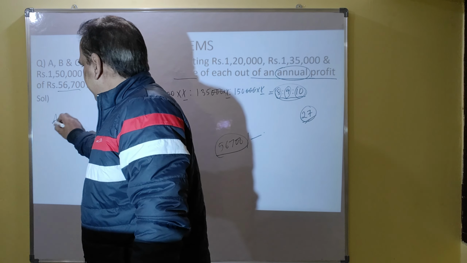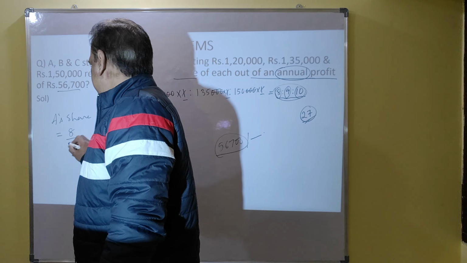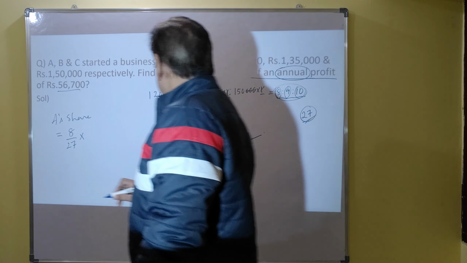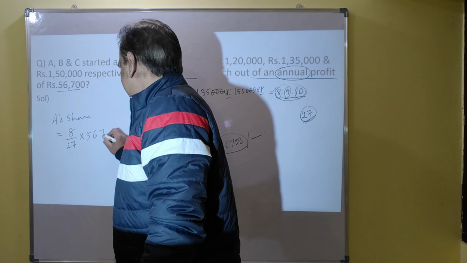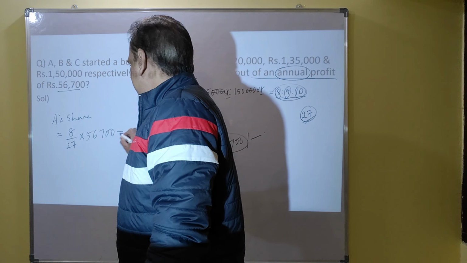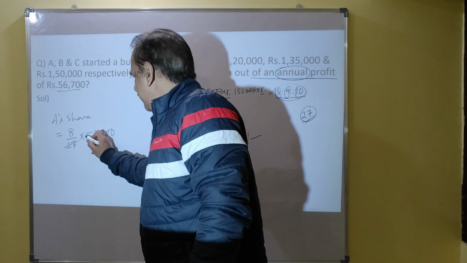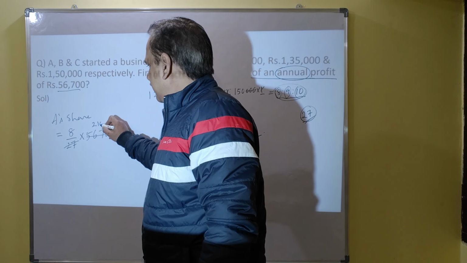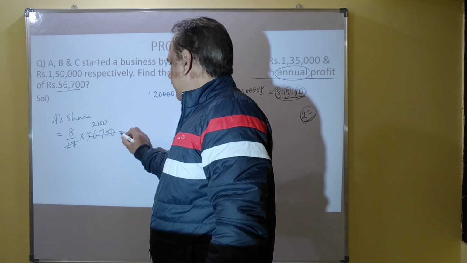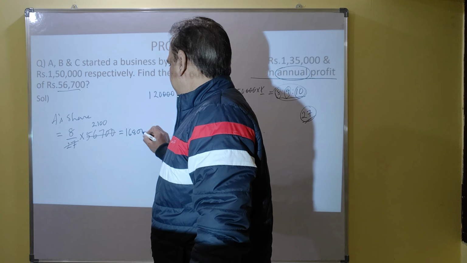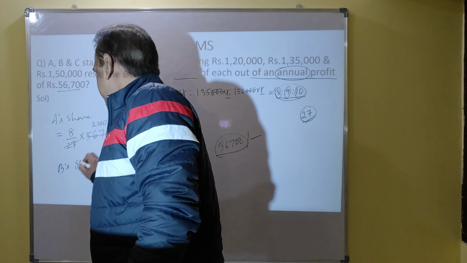So, what is A's share? A's share is 8 out of 27. So, in the profit of 56,700, what is the profit of A? Here 27 cancels into 56,700, giving 2,100, and you multiply by 8, you will get 16,800 is the share of A. And what is B's share?